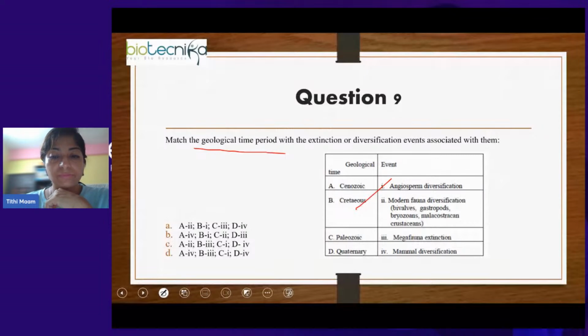Okay, now next what we have, modern fauna diversification. Okay, bivalves, gastropod, bryozoan, malacostracan, crustaceans. So this modern fauna diversification happened during the Cambrian explosion itself. Okay, so during the Paleozoic era.